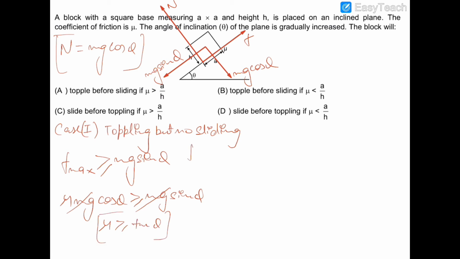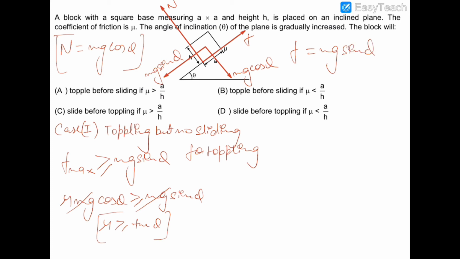And for toppling, along with no sliding, let us write down the torque about COM. So the torque about COM of mg sin theta and mg cos theta would be 0, because they are passing through COM. And obviously for no toppling, friction would be balancing mg sin theta.